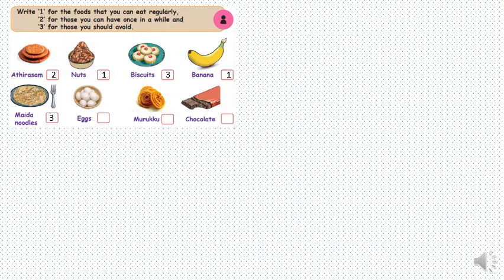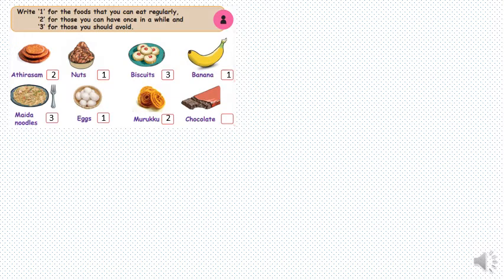Next is banana. We said it is 1 because it is fruit and it is very good for health. Coming down to maida noodles, we said we should avoid them because it is junk food. Eggs are very good for our health, so we should eat them regularly.